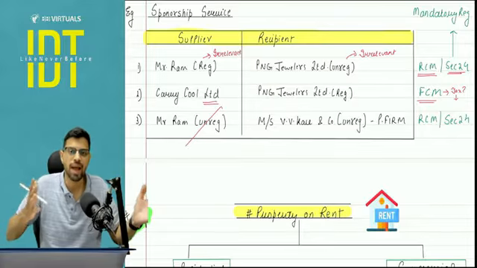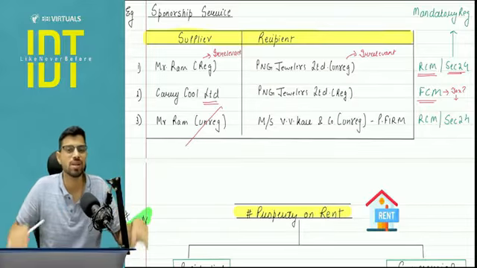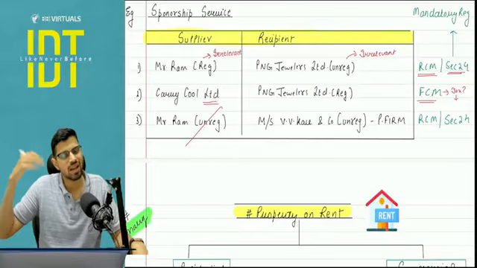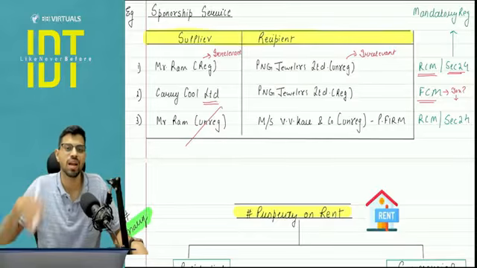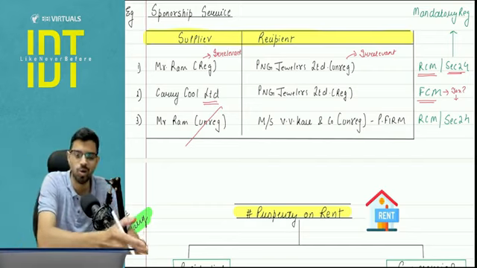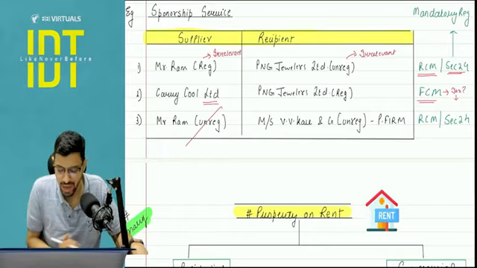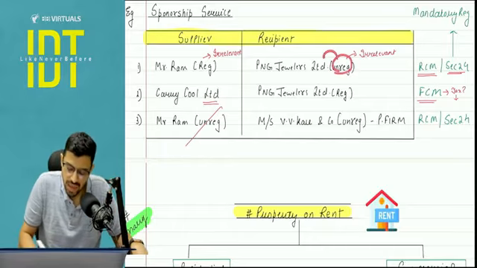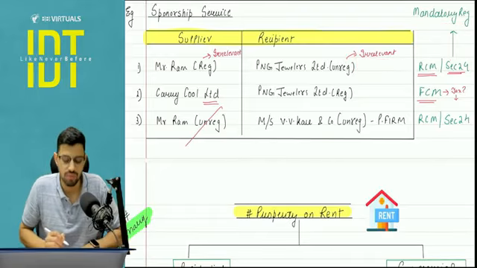If you are completely blank, you don't know chapter number 8, and you are sitting here thinking this lecture will be a study lecture for me, no. In the normal class we take 3 classes for this chapter that I am covering in one revision lecture. So I'm expecting you to revise things on your own and then sit for the revision lecture, so the things get connected instantly, right? So the person is currently unregistered, but now RCM liability will fall on him, and that's why under section 24 mandatory registration will apply.